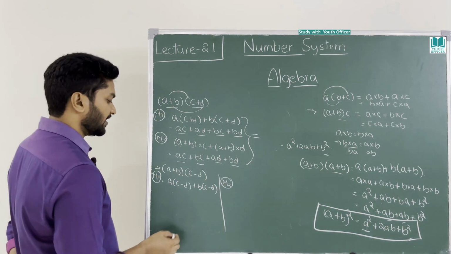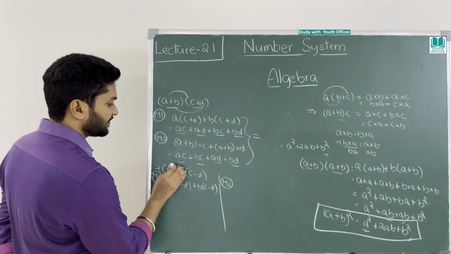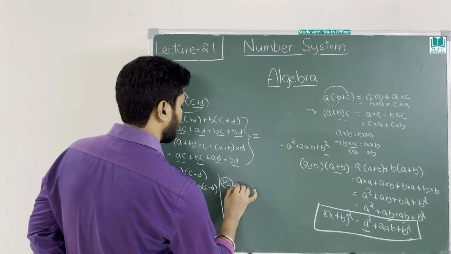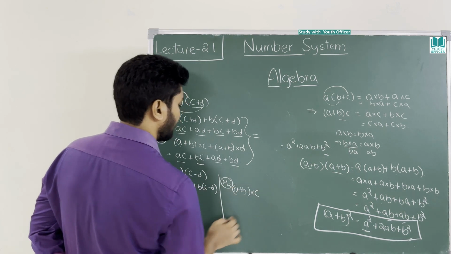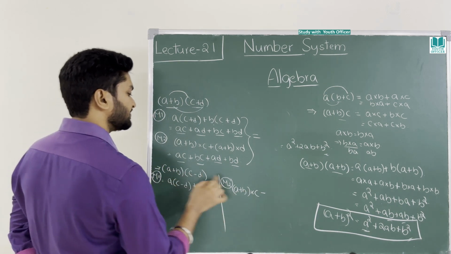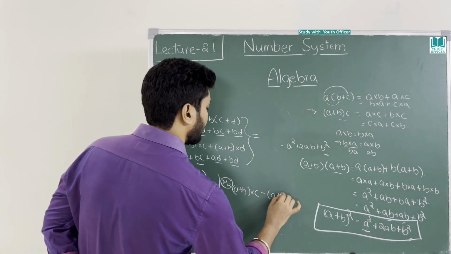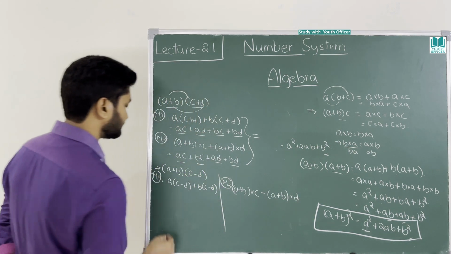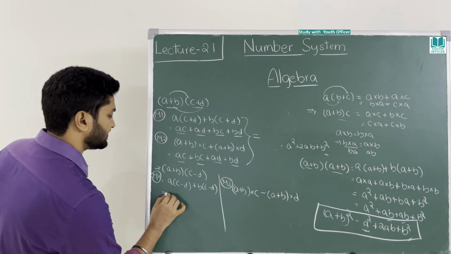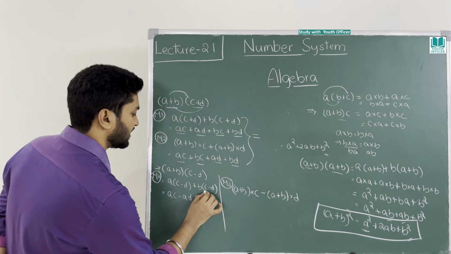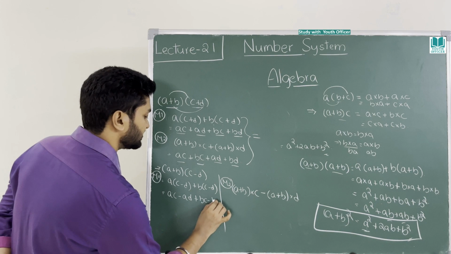In method 2, what will I consider? I will take (a + b) as common to c minus d: (a + b) into c, now you have to take minus here, (a + b) into d. a into c is ac, minus ad, plus bc, minus bd.